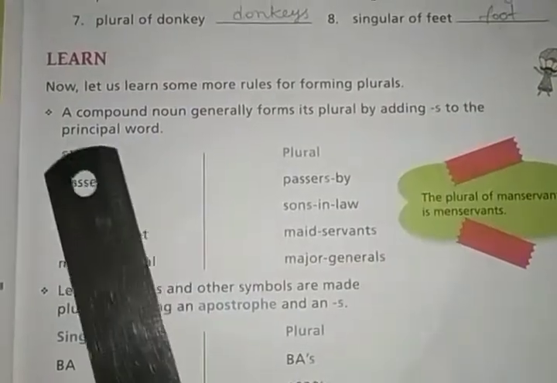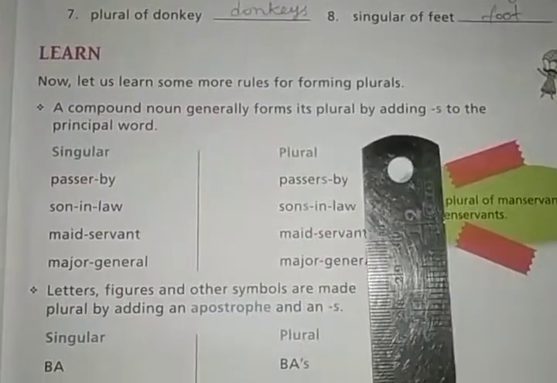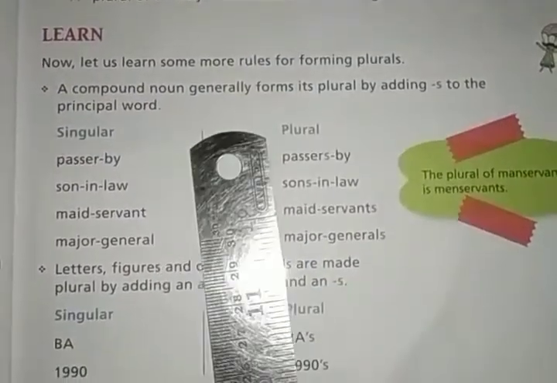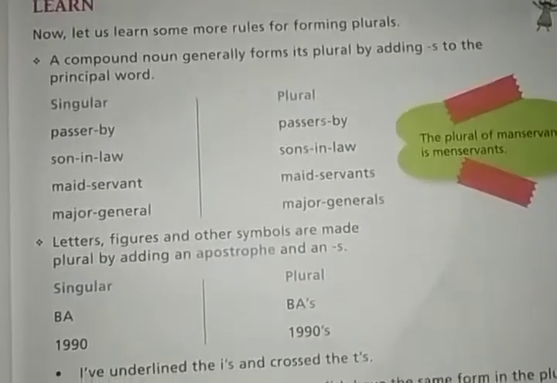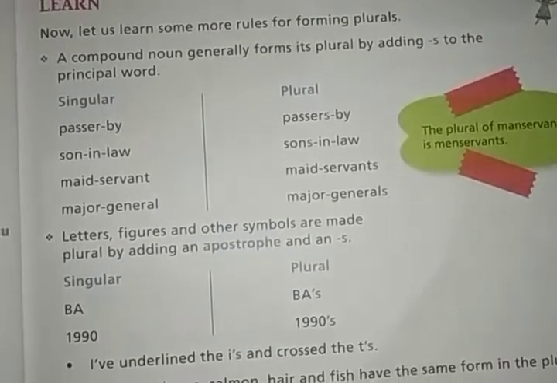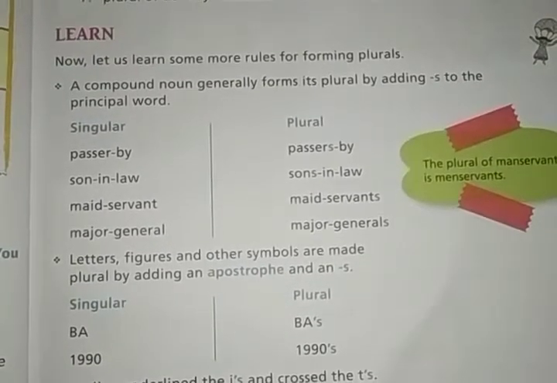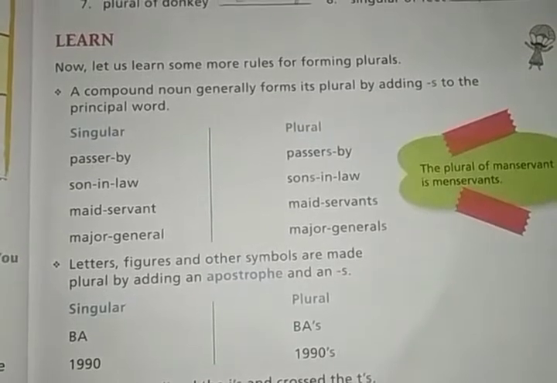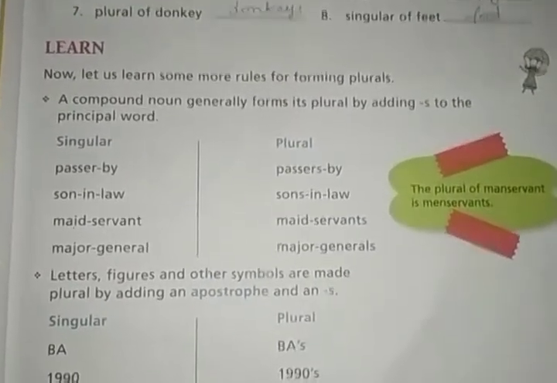Okay, a compound noun generally forms its plural by adding S to the principal word. Now, what is a compound noun? A compound noun is a noun which is written by adding two or more words. Okay, you will find two or more words together to form a noun. Okay, then it will become a compound noun.